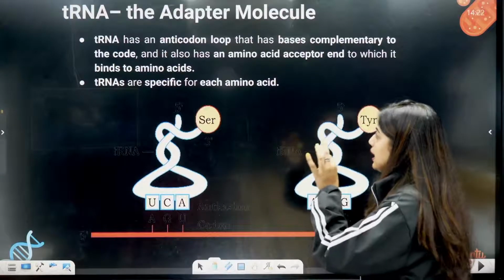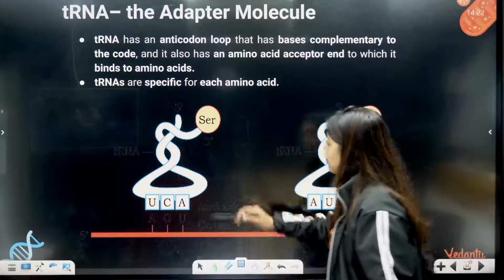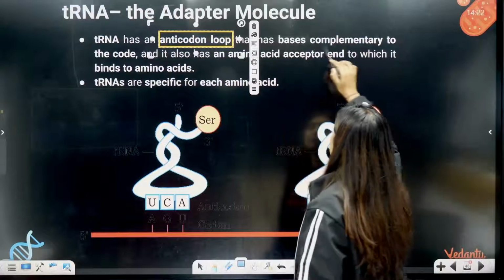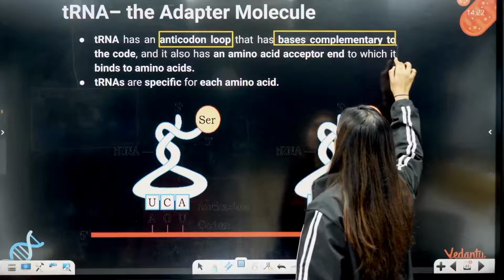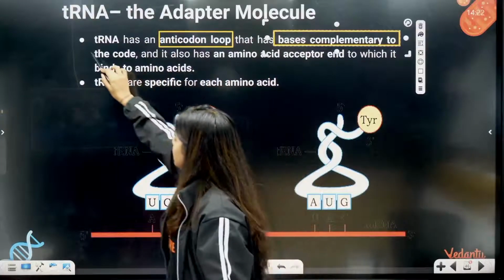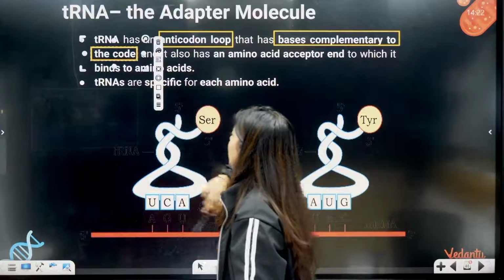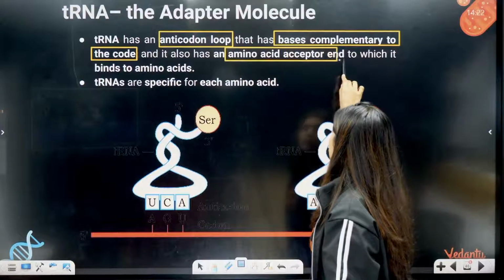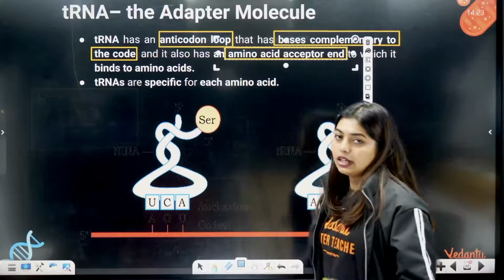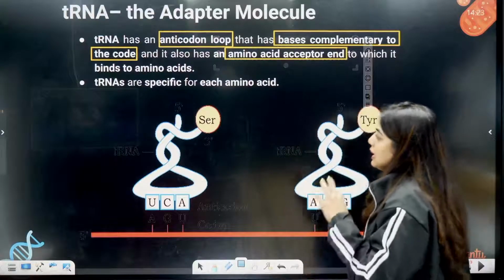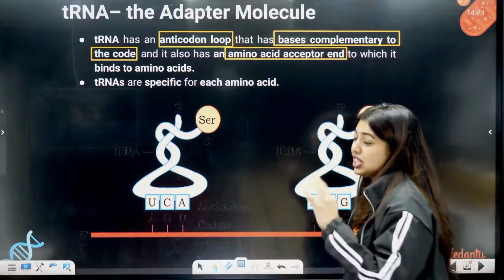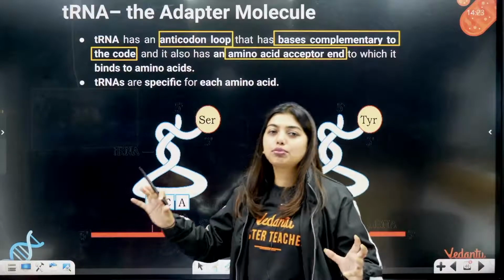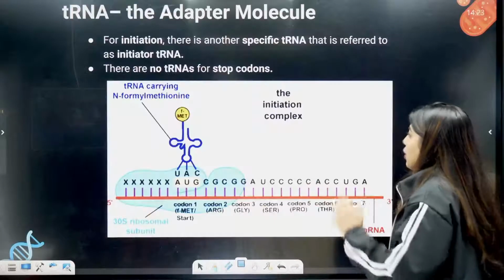Now students, look here, tRNA has an anti-codon loop, very important. It has an anti-codon loop that has bases complementary to the code, and also has an amino acid acceptor site, the end to which the amino acids will come and bind. tRNAs are specific for each amino acid, not random. It does not happen randomly. Everything is in proper order.